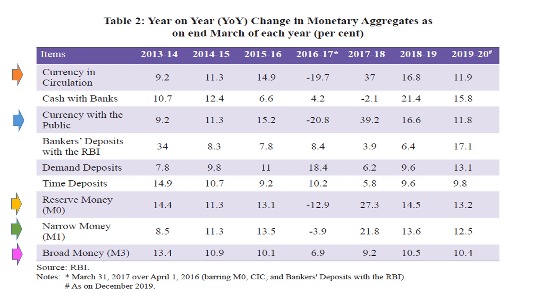First is currency in circulation. It is minus 19.7. Currency with public also reduced by 20.8%, and in the same way reserve money that consists of only notes and coins, that is currency, also had a negative value of 12.9%, and in the same way narrow money also reduced to 3.9%. Now what was the reason of the negative value or the decrease in these values?